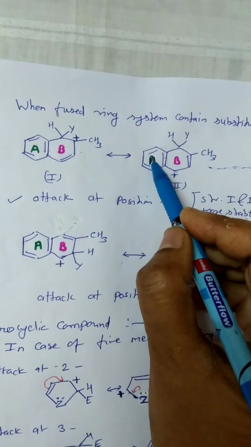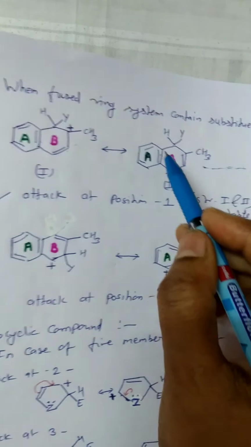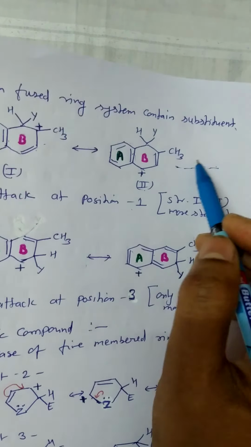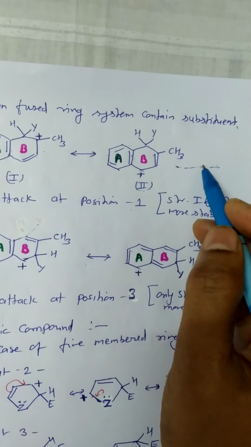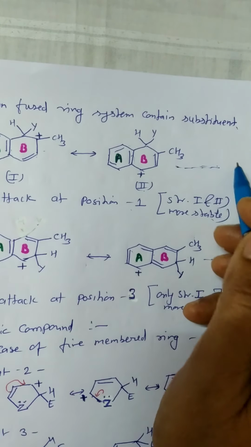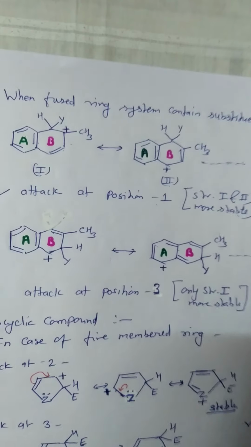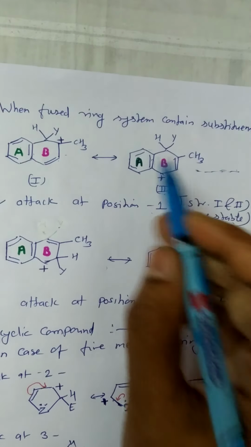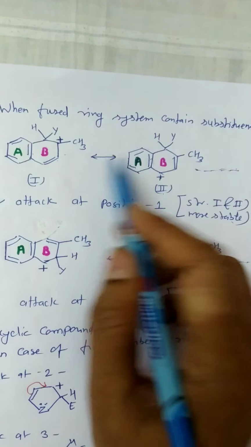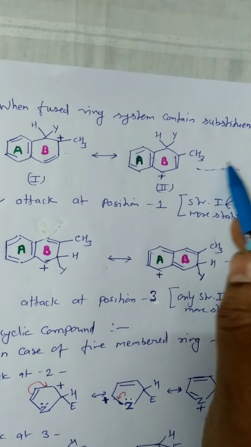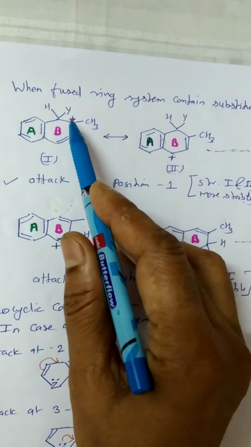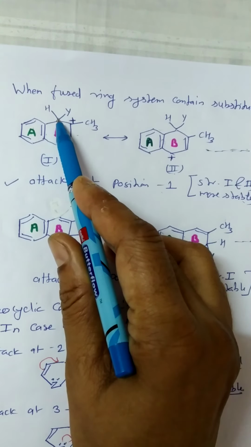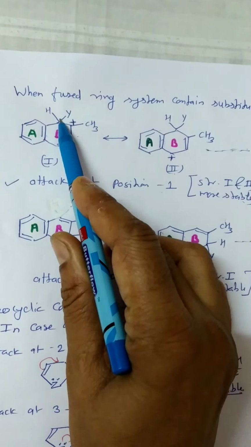More resonating structures are also found, but where the aromatic sextet is disturbed in both rings. So we take into account only these 2 structures, which are more stable than the other structures, when the substitution takes place at position 1.